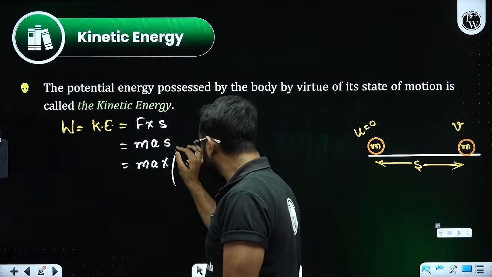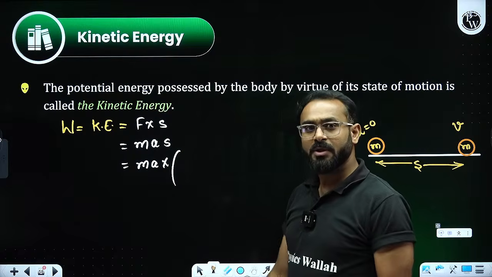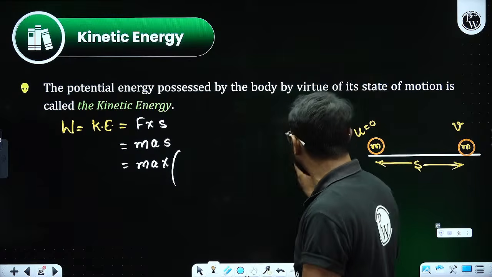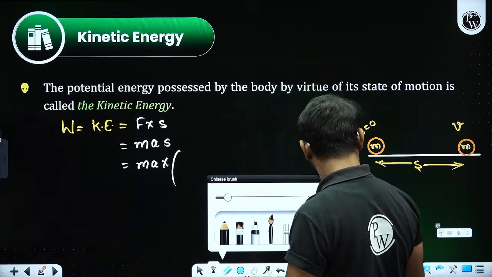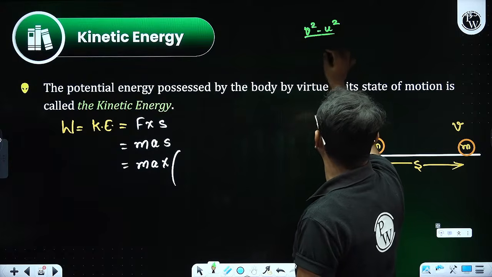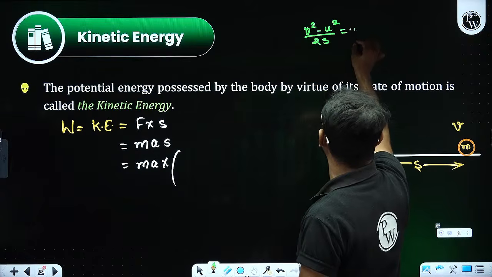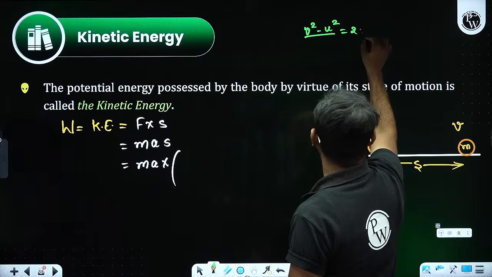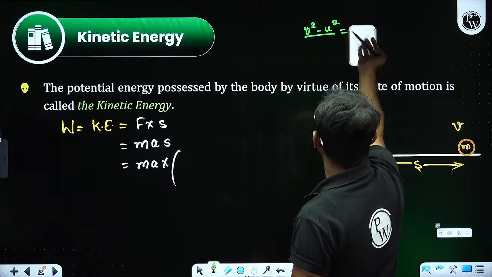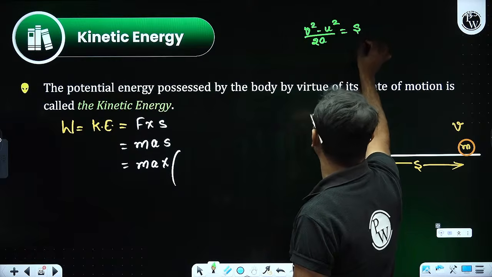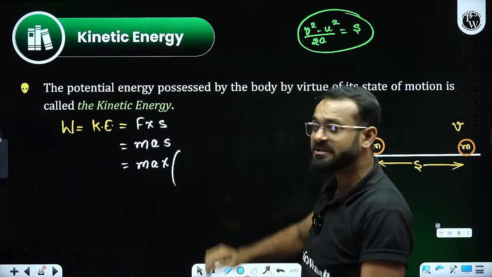Whereas talking about this value S, remember the third equation of motion. What was that equation? V square minus U square equals 2AS. So I am taking 2A in the denominator, and writing the value of S.